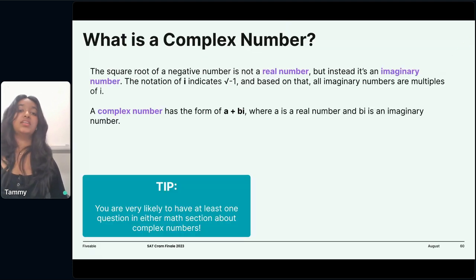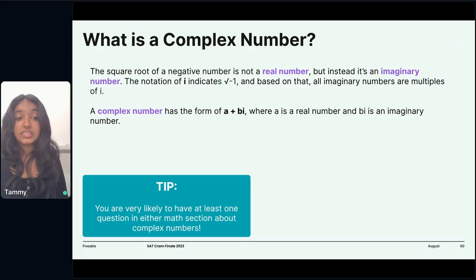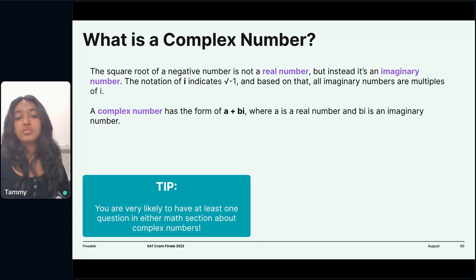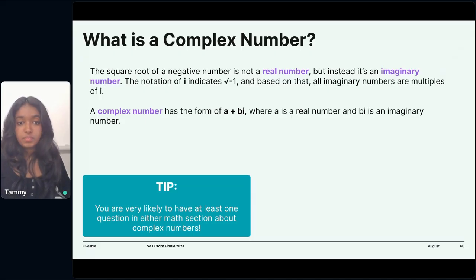Okay, complex numbers. So what are complex numbers, right? Complex numbers come from taking the square root of -1. It's not a real number, but it's an imaginary number. All these mathematicians thought, we all know that it's not possible to take the square root of -1. But the mathematicians came together and said, what if it was possible, though? And they made this whole new coordinate system based on the idea that this imaginary number i equals the root of -1.